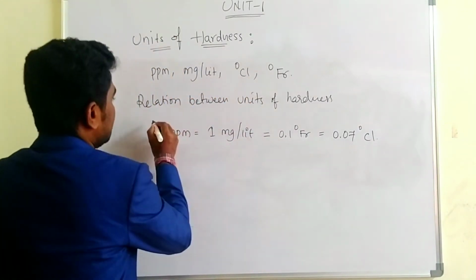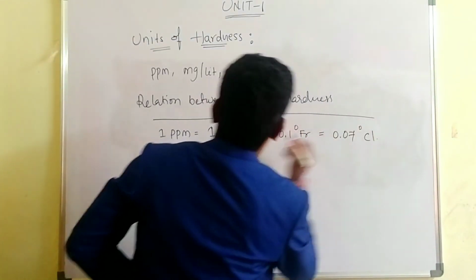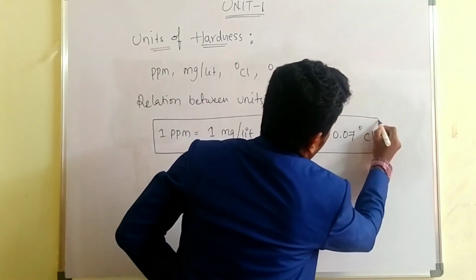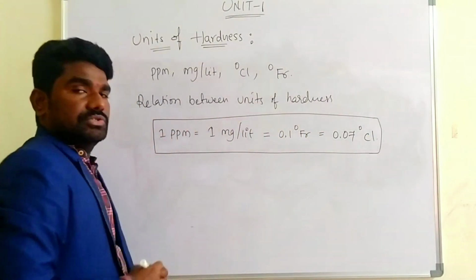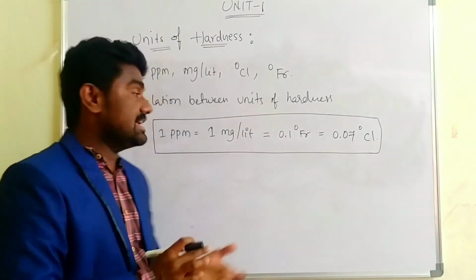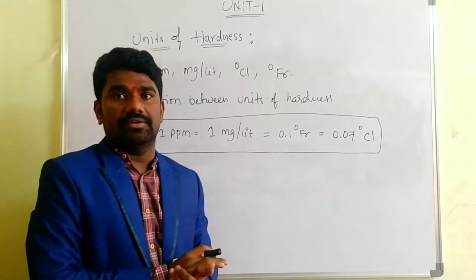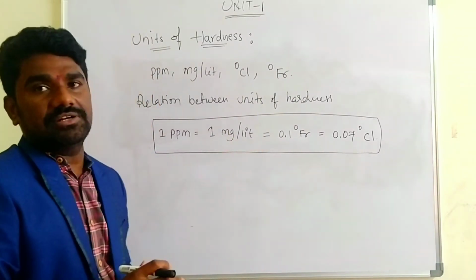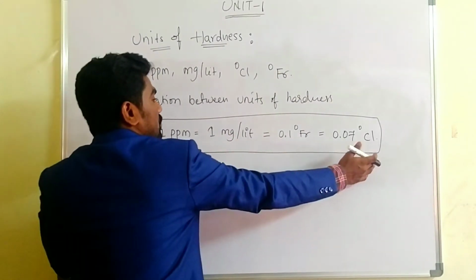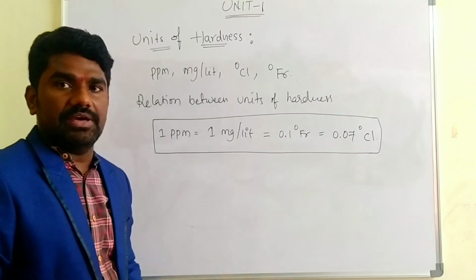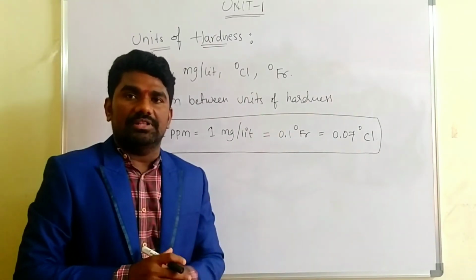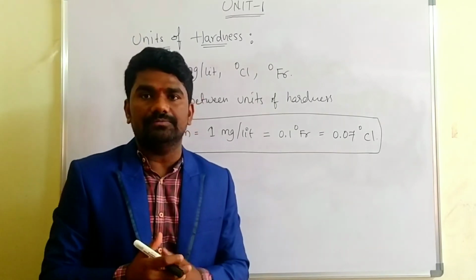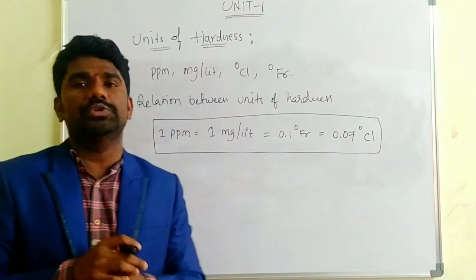Just remember this relation between the 4 units. In the next coming session we will have the conversion of the units.